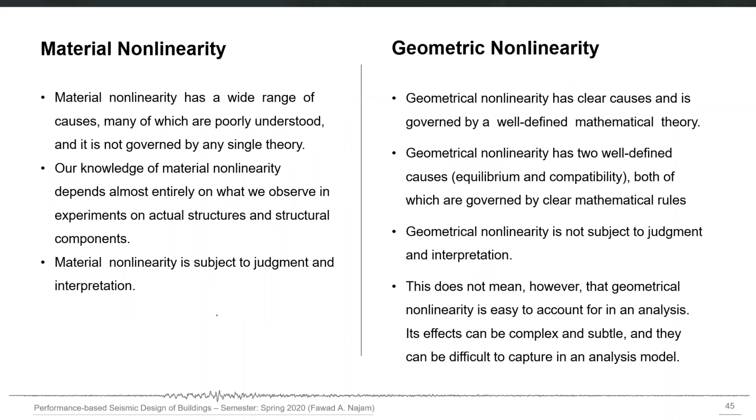Here, if you are using a commercial software package, you just have to check one option that includes geometric nonlinearity using P delta analysis or large displacement analysis. And it will do it for you because the underlying mathematics is already worked out. It has well defined causes, and it is governed by clear mathematical rules.